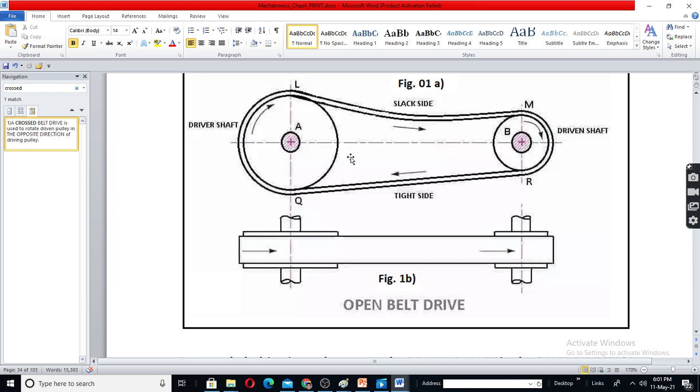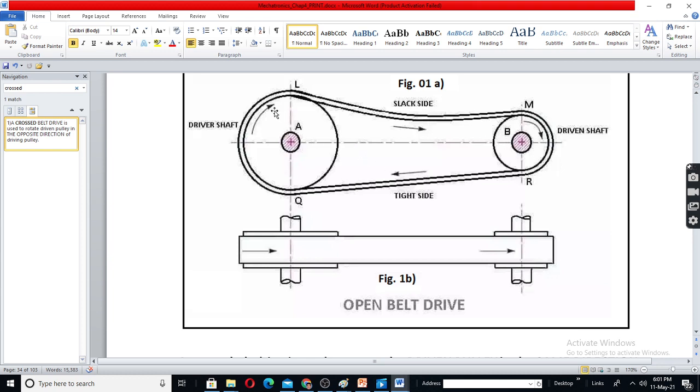So we should take care that the slack side is always on the top. Means if this is rotating clockwise, the driver shaft should be left, driven should be right. If it is rotating anti-clockwise, then this should be the driver.